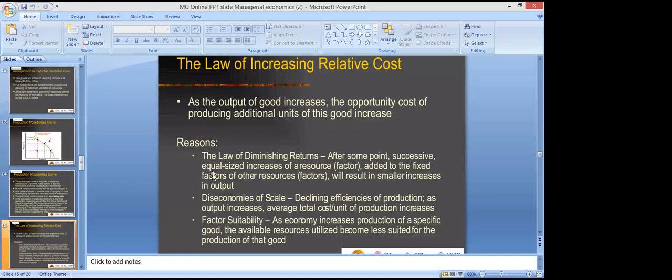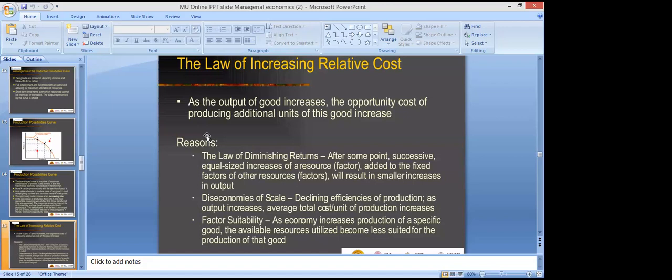So these are the reasons which lead to the law of increasing relative cost, or opportunity cost. These are the three big reasons. First is the law of diminishing returns, which I have explained. Second is diseconomies of scale, the losses that a producer gets after a certain stage of production. And third is factors of suitability.